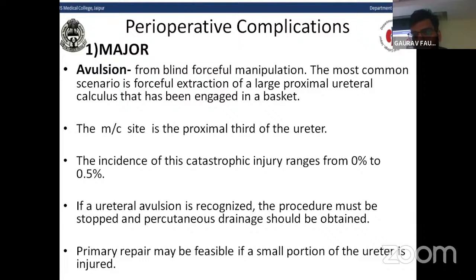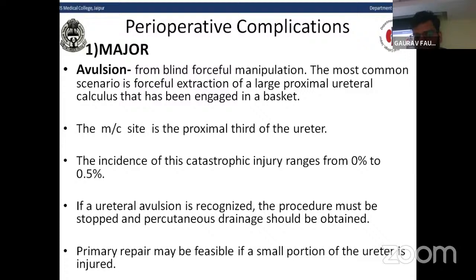In major complication, there may be avulsion of the ureter. The avulsion of the ureter usually occurs from blind forceful manipulation of the ureter. The most common scenario is forceful extraction of a large proximal ureteral calculus that has been engaged in a basket. The most common site is the proximal third of the ureter because it is the thinnest part of the ureter with a lot of fibroconnective tissue. The incidence of this catastrophic injury ranges from 0% to 0.5%.